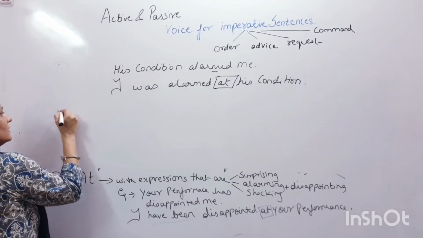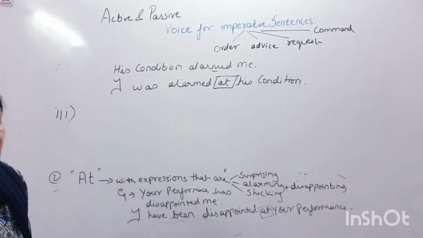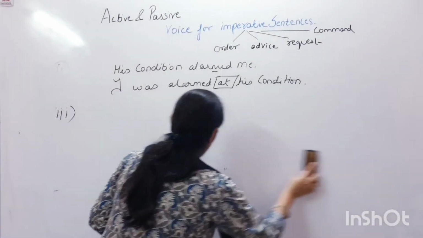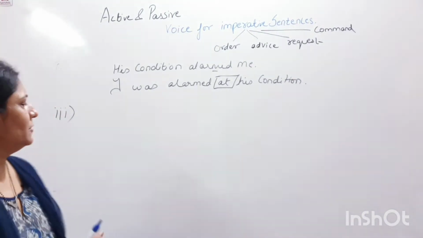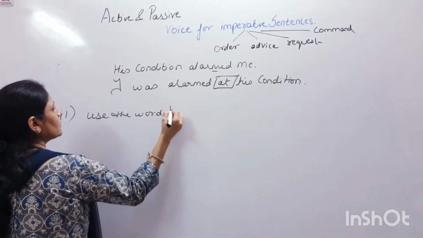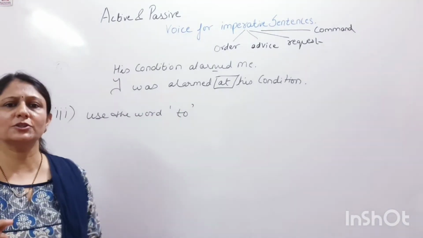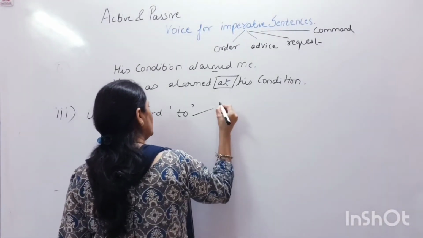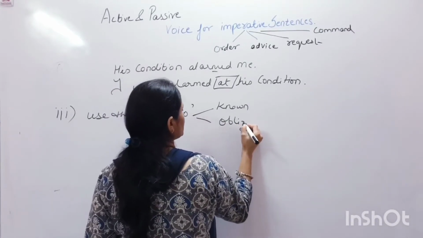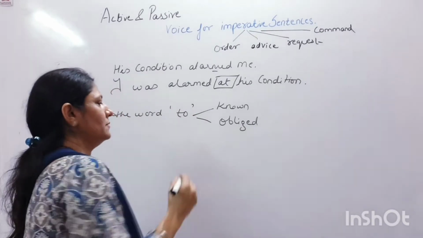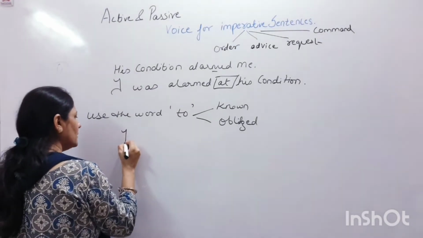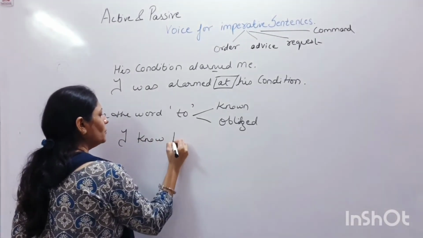Now there is a third kind of specific rule with imperative sentences. What is the third rule here? We always use the word to after the word known or obliged. For example, I know him.